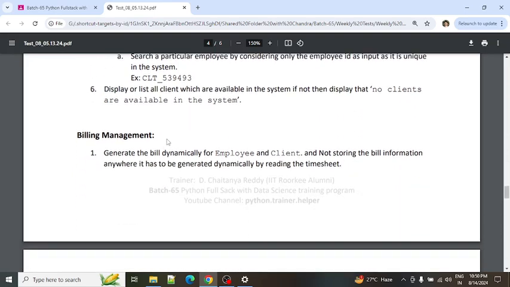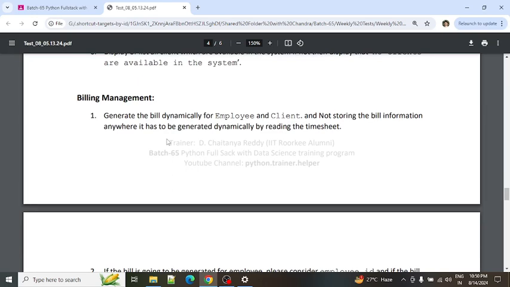Now, coming to the bill management. Here the bill has to be generated for an employee and a client. We are not storing any information regarding the bill, and it has to be generated dynamically for the employee and the client.